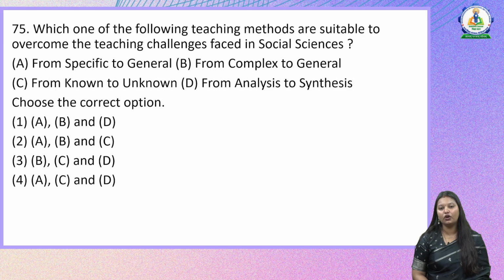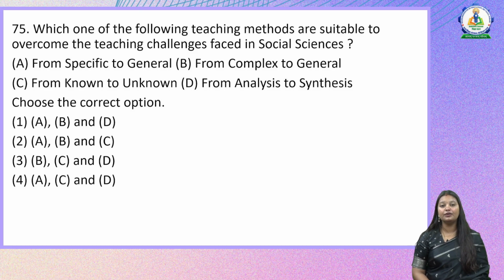Which one of the following teaching methods are suitable to overcome the teaching challenges faced in social sciences? If you look at all the options given here, they are actually taking principles or the maxims of teaching. Let us see. A, from specific to general, from complex to general, from known to unknown, and from analysis to synthesis.